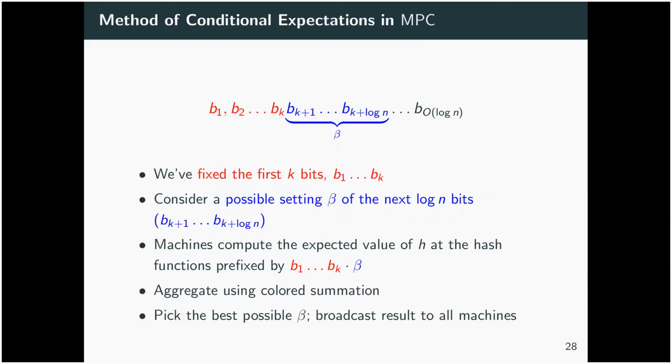Here's in particular how it works. So imagine we've fixed the first k bits of our random seed. We consider all possible settings of the next log n bits. All of the machines in parallel and without communication will compute the expected value of the hash functions prefixed by B1 through BK, and then all possible settings of the next log n bits. So each machine will have an idea locally about what it considers to be the relative value of these possible settings. We're going to aggregate, we're going to sum the values of all of these settings over all of the machines, and we're going to pick the best possible setting of the next log n bits of the prefix of the seed.